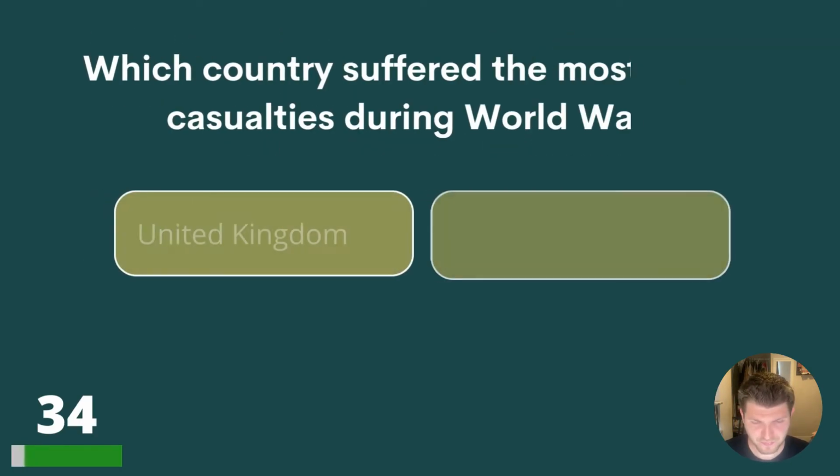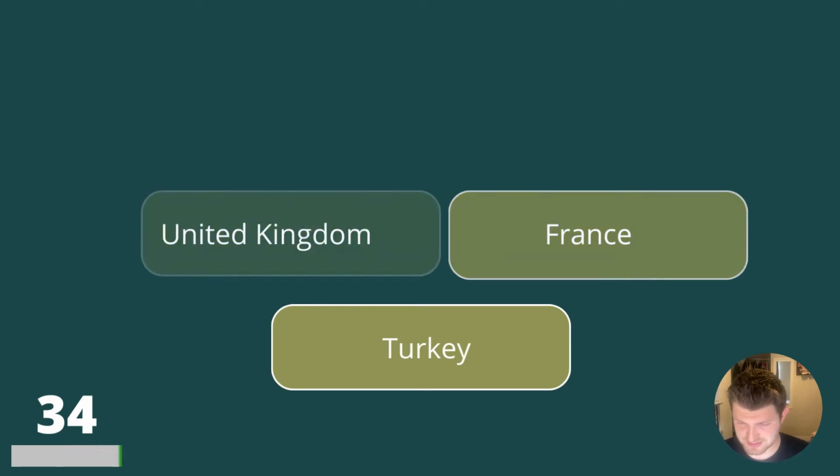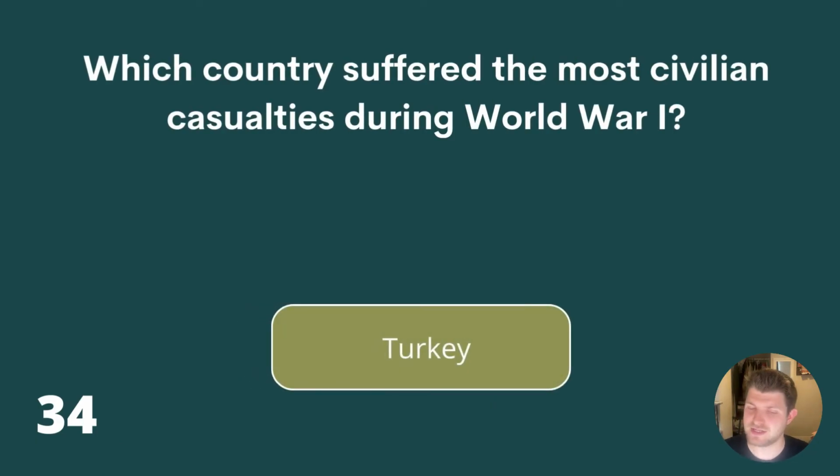Question 34. Which country suffered the most civilian casualties during World War I? United Kingdom, France or Turkey? Which country suffered the most civilian casualties during World War I? United Kingdom, France or Turkey? The answer is Turkey.